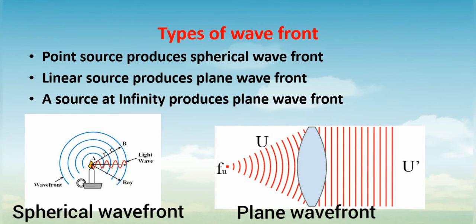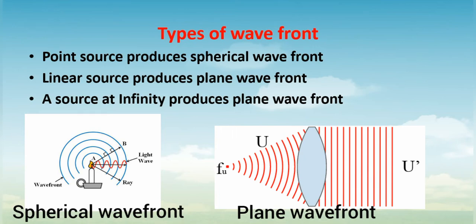So if there is a point source, if you keep a torch in the center, the light from that torch will travel in all directions, in 360 degrees, so that disturbances will be produced in nature, and those disturbances are transferred with the help of particles. And we can also draw some wavefronts. So wavefront means it is a location of the points which oscillate in the same phase, which will oscillate with the same magnitude.